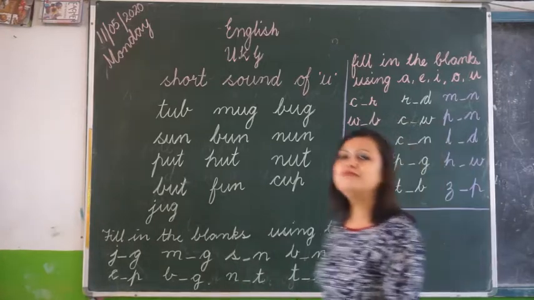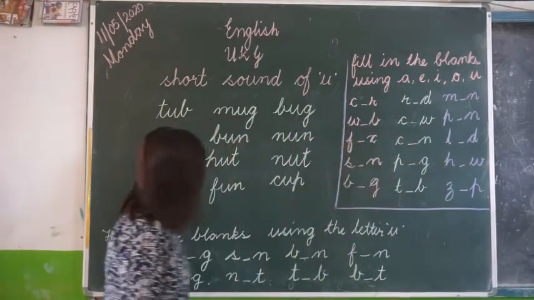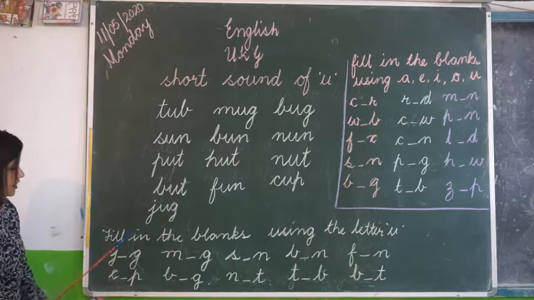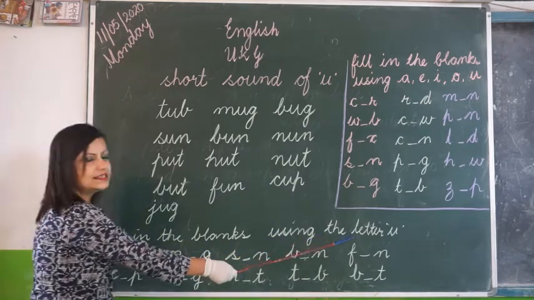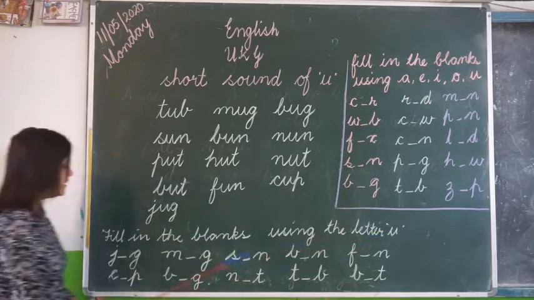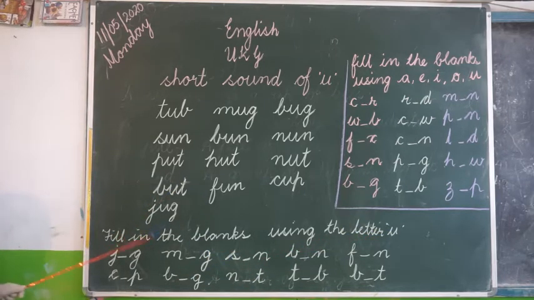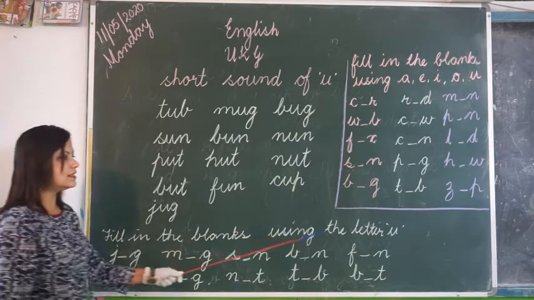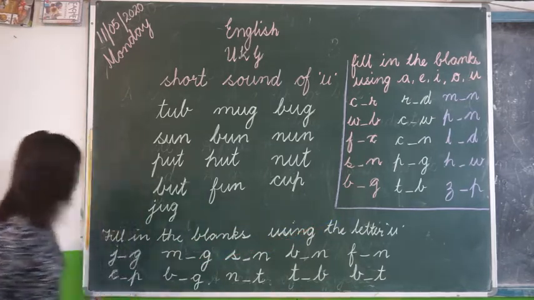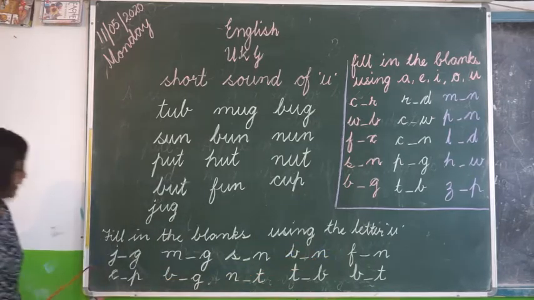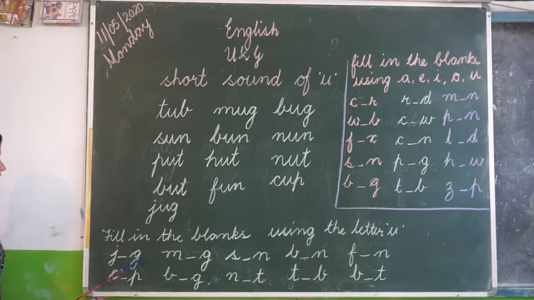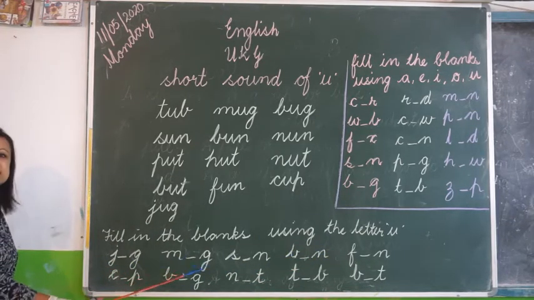Now, your homework for today is, see here, fill in the blanks using the letter U. Again, fill in the blanks using the letter U. So here you have to fill in the letter U, like Z-U-G, zug. M-U-G, mug.